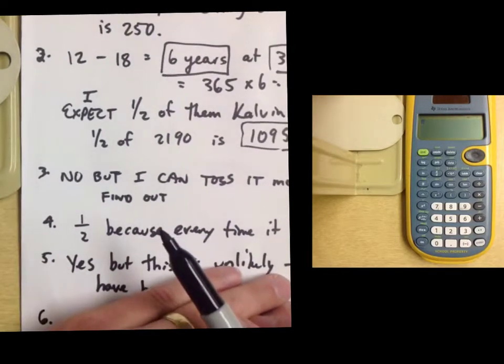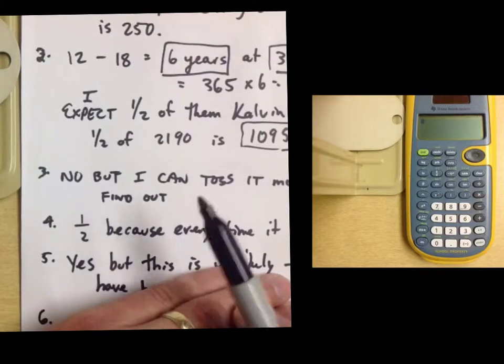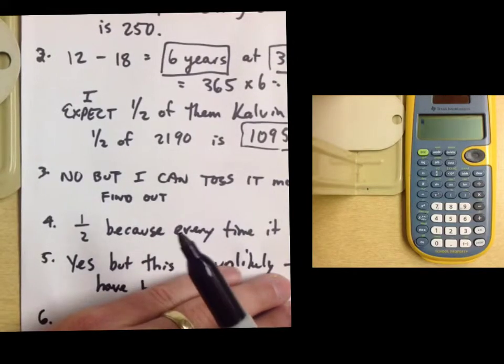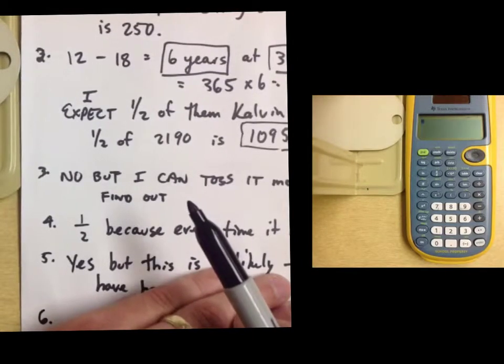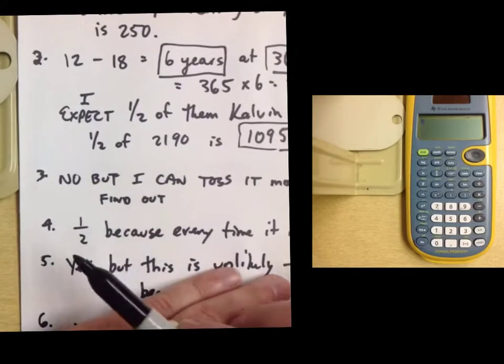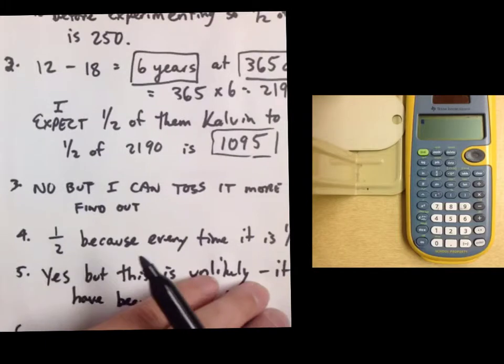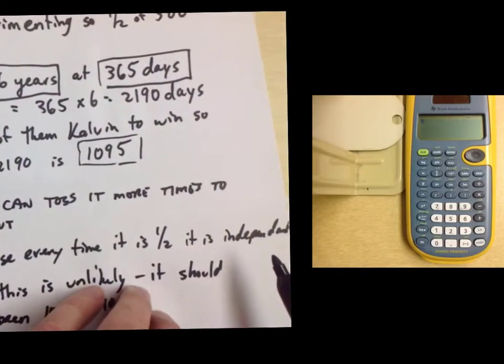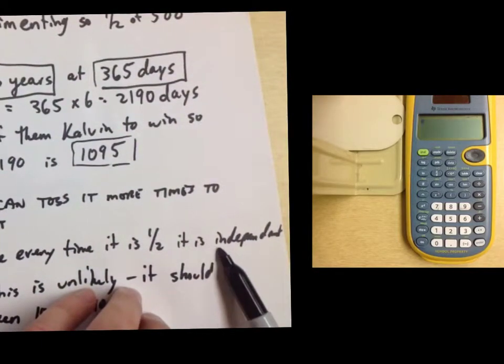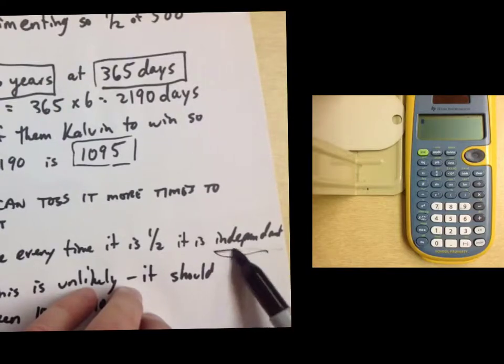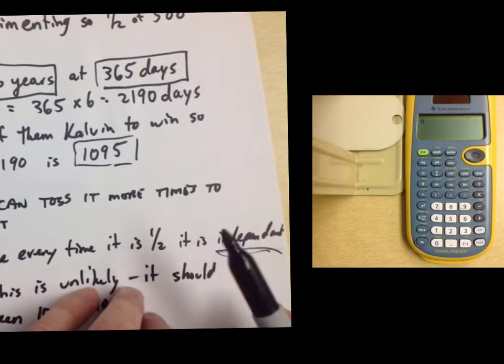Number 4, same concept. Len tosses a coin 3 times, and it comes up heads, heads, and heads. What's the chances it shows tails on the next try? It's a 1/2 chance. Every single time it's a 1/2 chance. It's independent. We learned that term. Okay? Independent means it doesn't depend on the previous time.